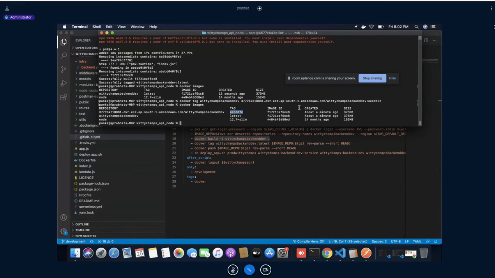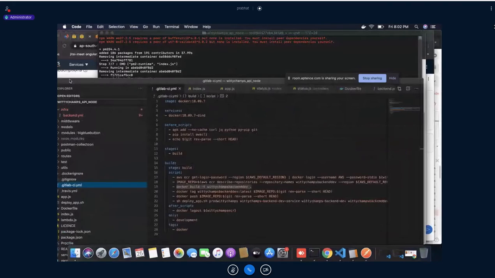This ID plays a big role because if there is no additional layer, the ID won't change. So if you debug this, you would find the total number of layers in this image and this image are both the same. That's why the ID is the same, although I have changed the name and tag. Initially the name was this one and the tag was this one with this ID. But now this is the name, this is the tag, but the ID is the same. So is that clear, guys?